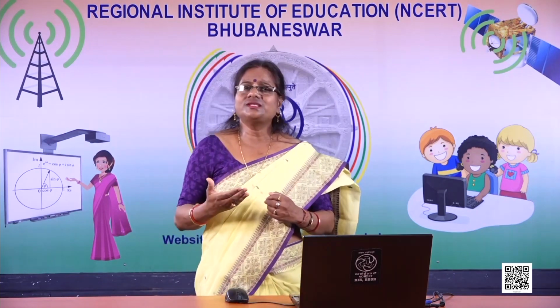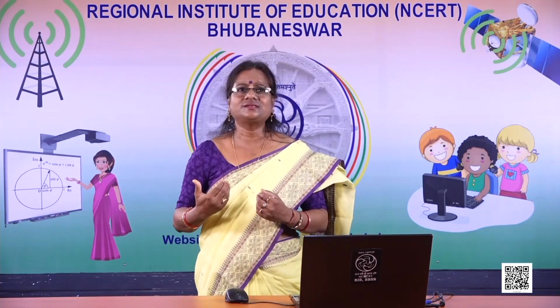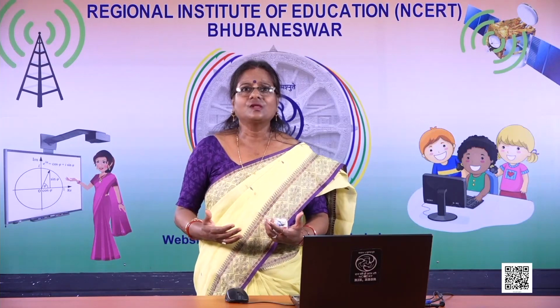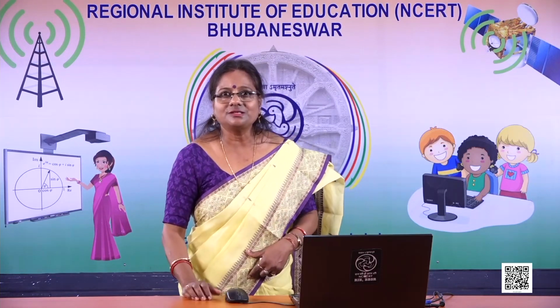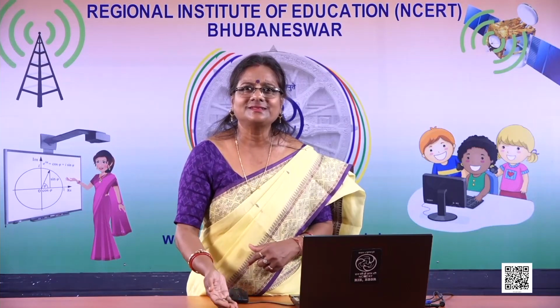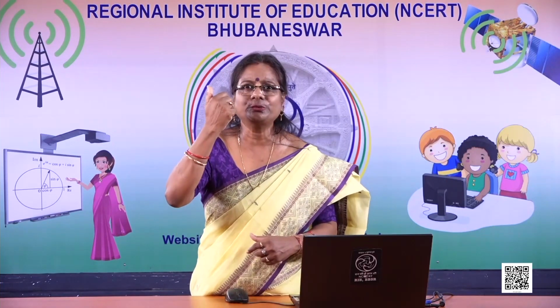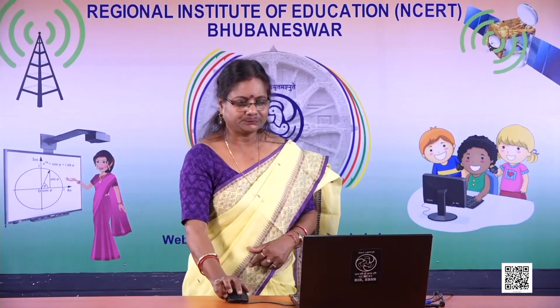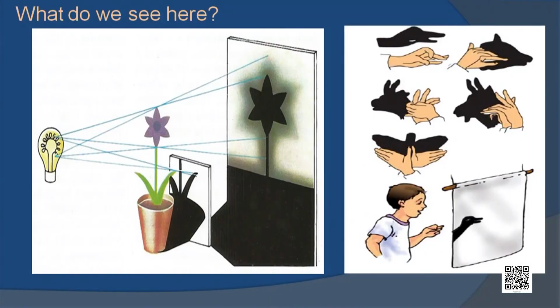Now, Robinson Crusoe in this chapter had a feeling that he is being chased, someone was continuously with him, or someone was following him. But children, have you ever realized that there is always someone with you? Let's see who is with you. What do we see here? Here you are seeing a bulb, that is light, a flower pot, and certain black pictures. Here you are seeing the hands and certain black pictures. What are these? These are shadows.